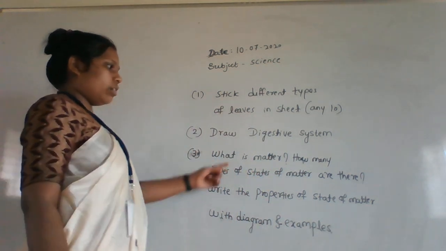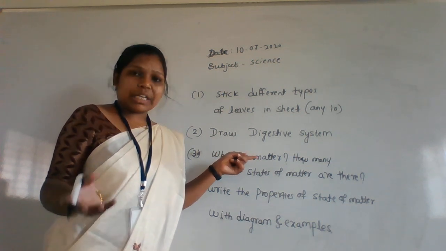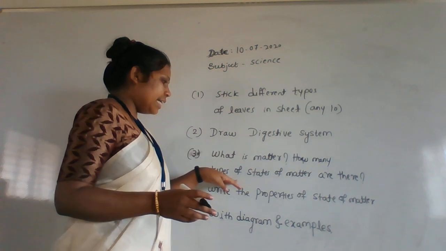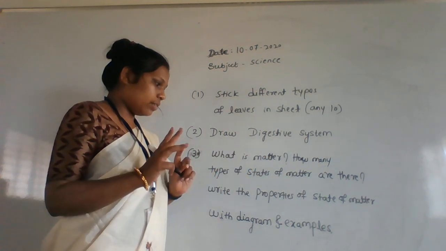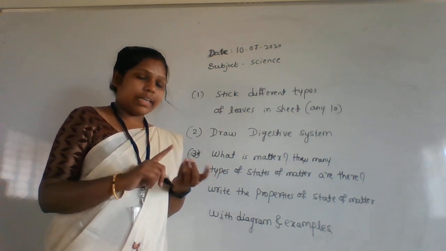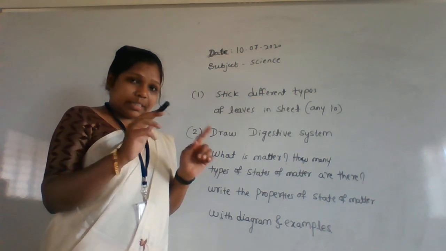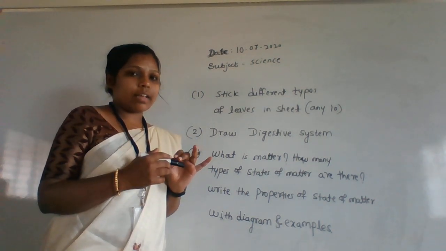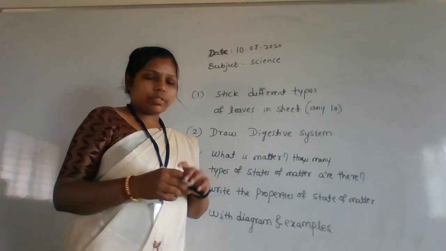You have to write the definition of matter. Matter is anything which occupies space. And how many states of matter are there? There are three states of matter, as I already told: solid, liquid, gas. You have to draw a diagram of what a solid looks like, and for liquid also and for gas also, and you have to write the properties of the states of matter.